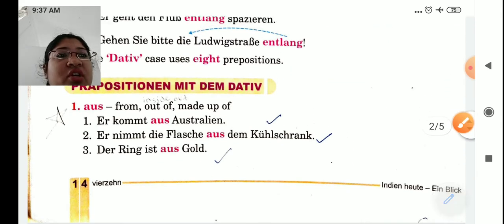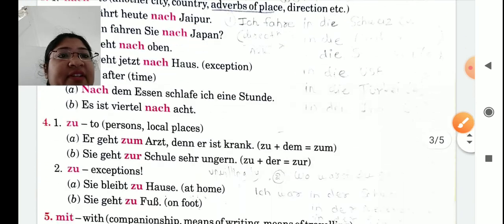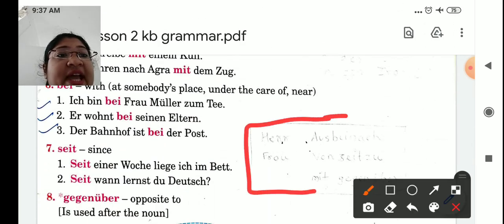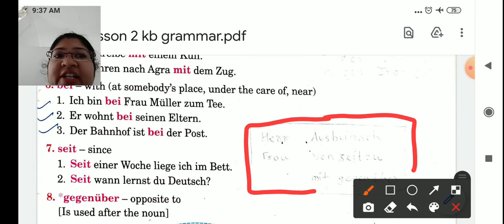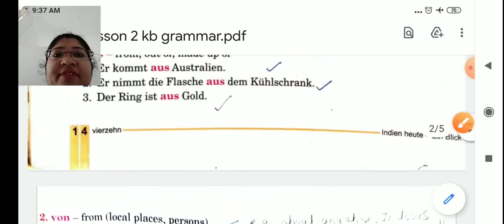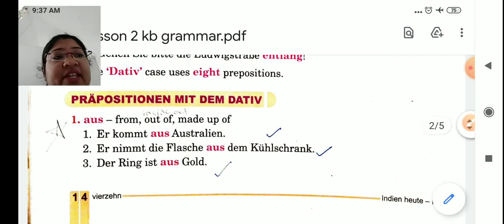So the short form also here I have written. Yes, if you can see this. Herr Ausbeinack, Frau von Zeit zu mit gegenüber. If you learn this, Herr and Frau, it's just for the rhyme. Okay, so if you learn this, it will be very easy to learn the pure dative prepositions. Means whatever will come after this preposition, it will take the dative case.